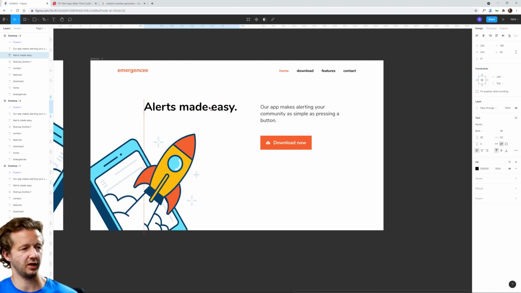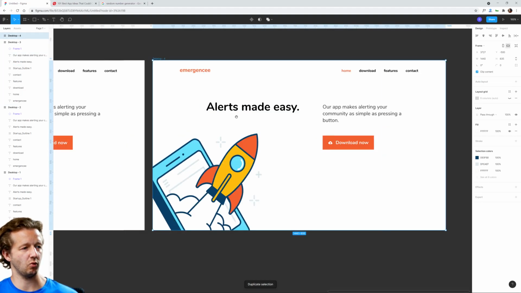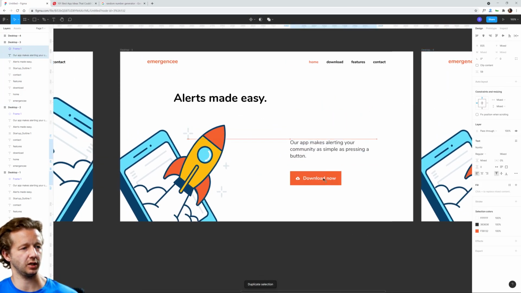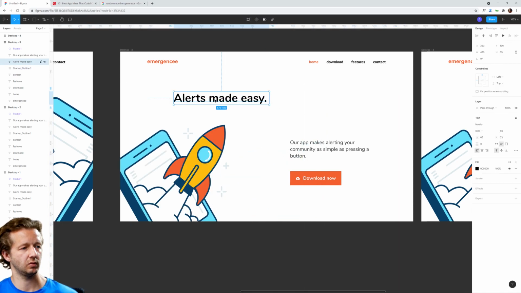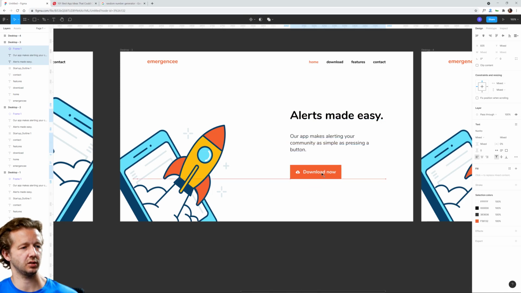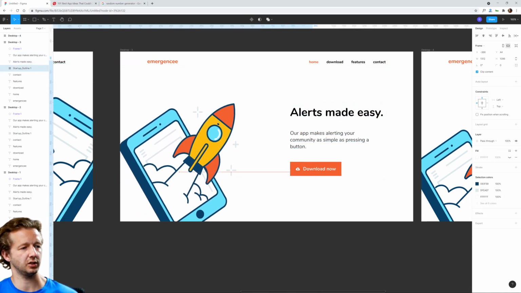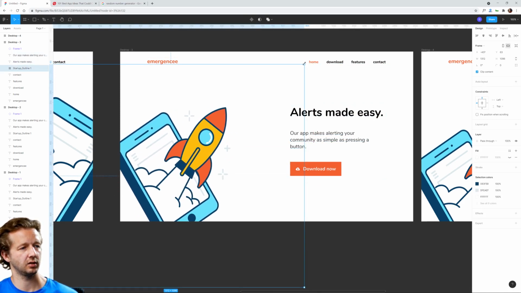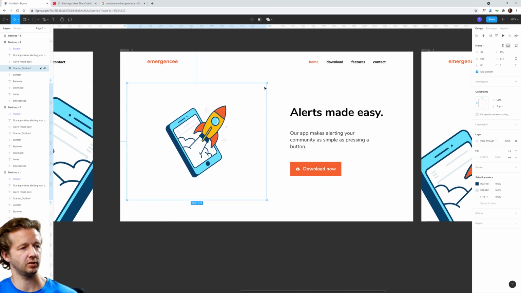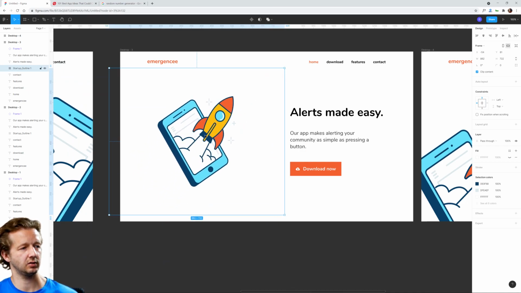So I'm just experimenting. I'm not exactly sure what I want to do here. It might make more sense to take this version and just kind of reverse what we had going on initially. And again, we could scale this down, create a version like that.